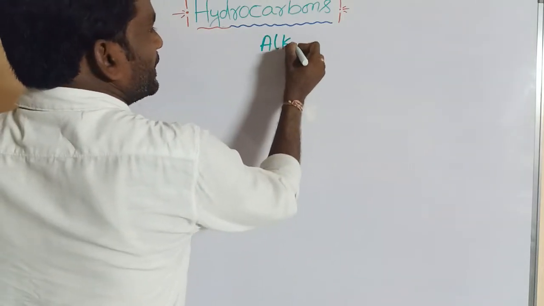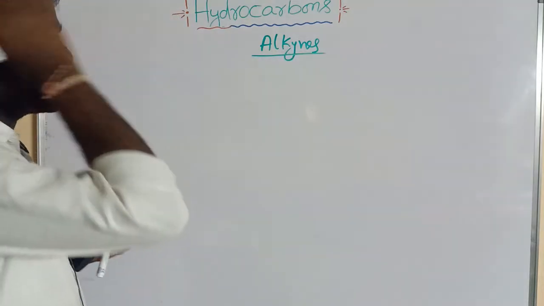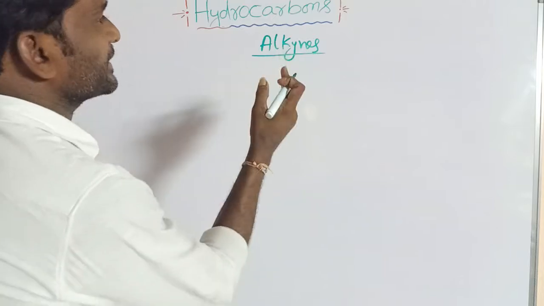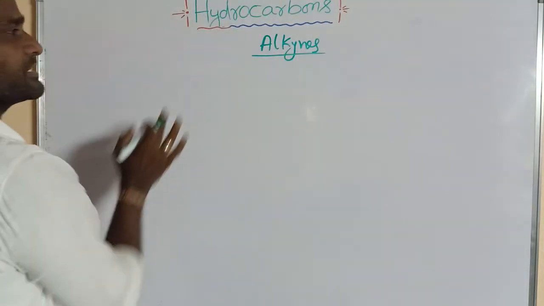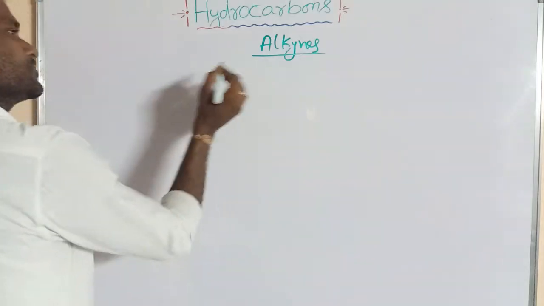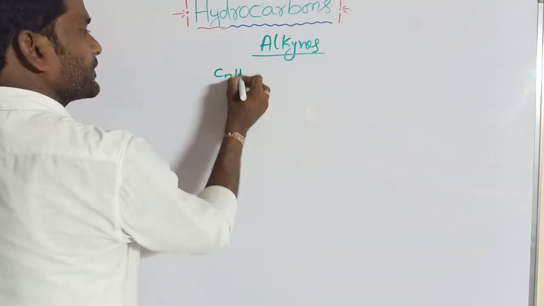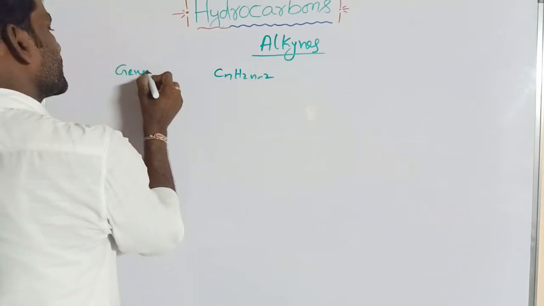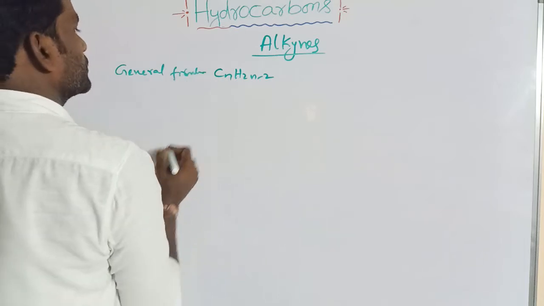We have already discussed the basic properties of alkenes, alkynes and arenes in the previous video. So what is the general formula? CnH2n minus 2. Its general formula is CnH2n minus 2.